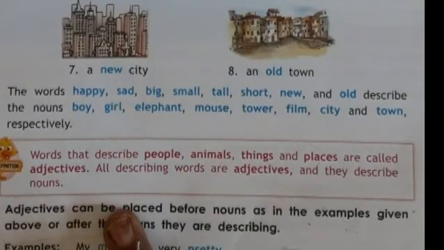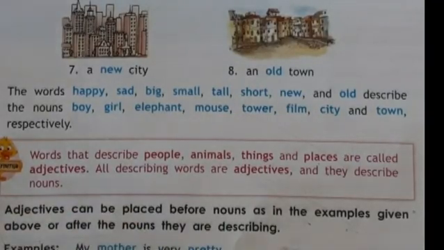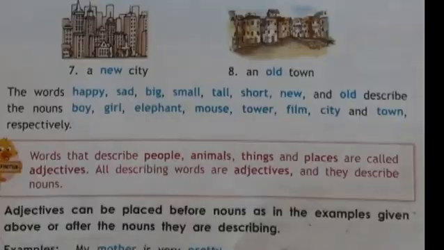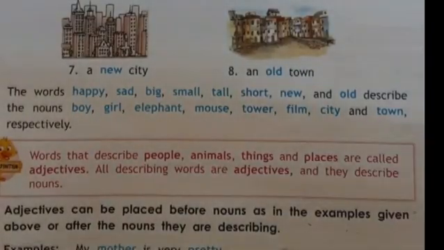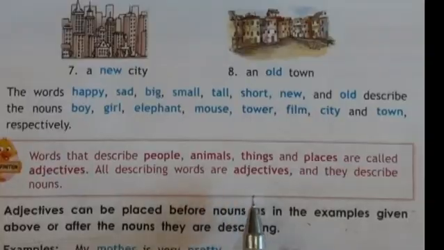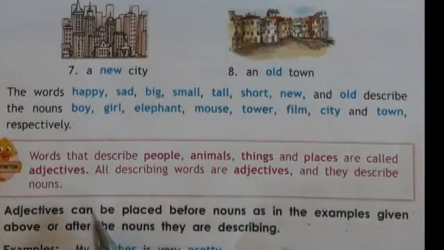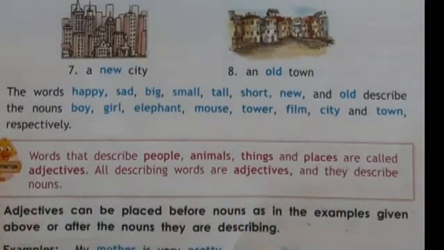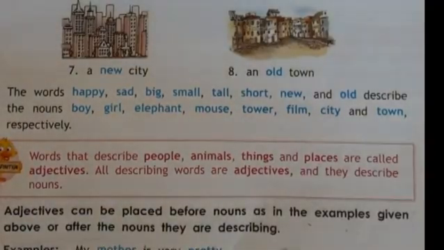So simply how will we define the adjective? Words which describe people, animals, things and places are called adjectives. All describing words are adjectives and they describe nouns. What is the function of adjective? They describe nouns.